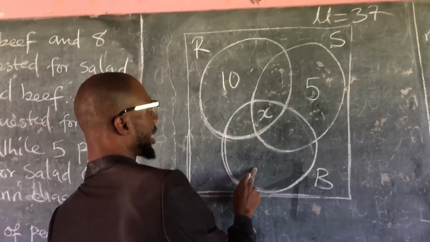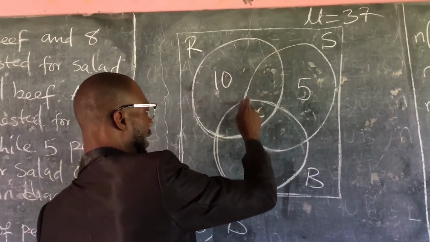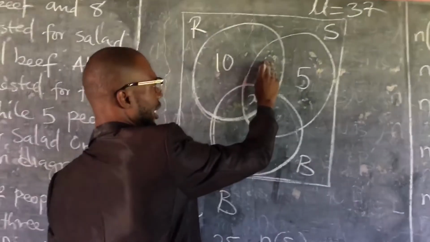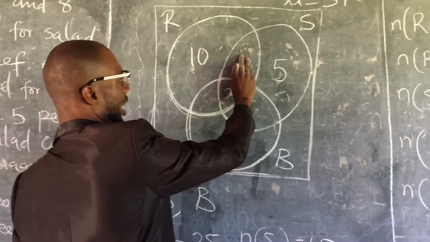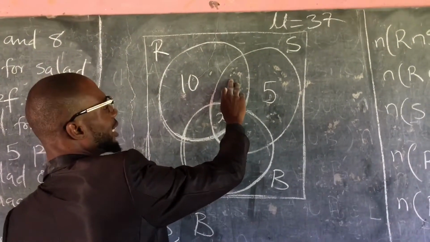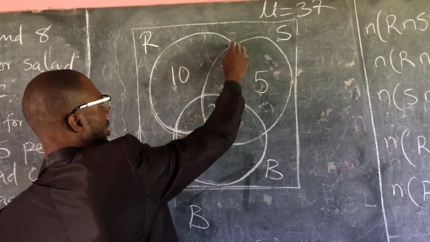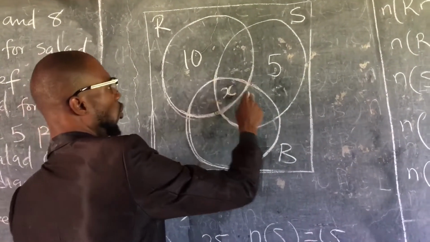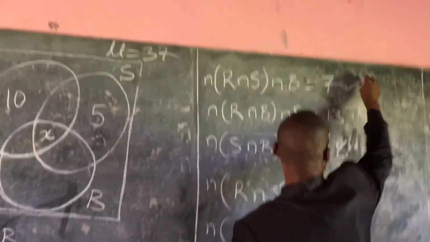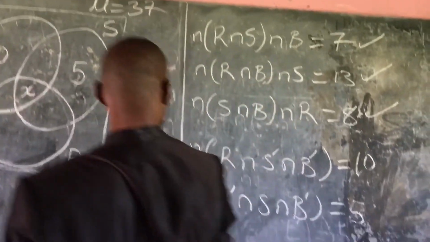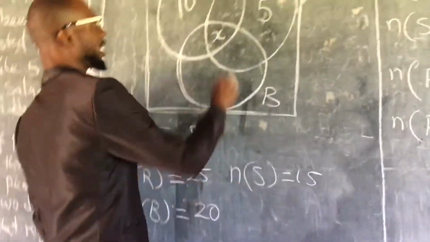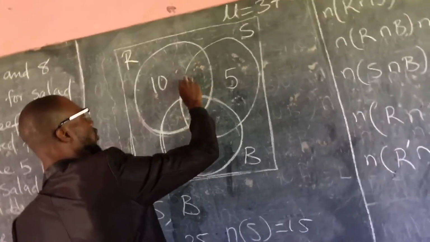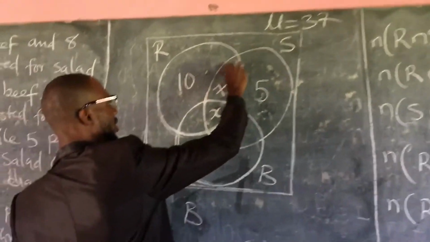How will I get here? Remember when I told you, if I take everything we have here, if I come out, what is there, you get what is there. Now, they didn't give me what is there, all of this place, which is this one and this one. So if I take what is there, all of this place, and come out this X, I will get what is there here. So this place will be 7 minus X, right?